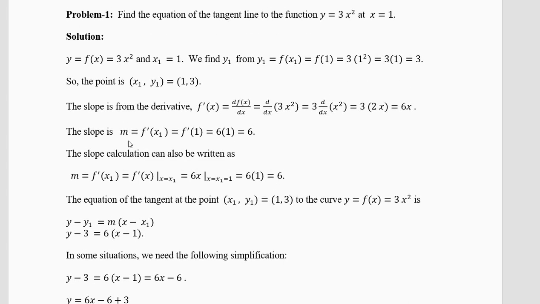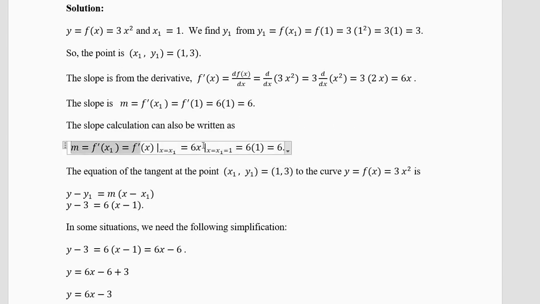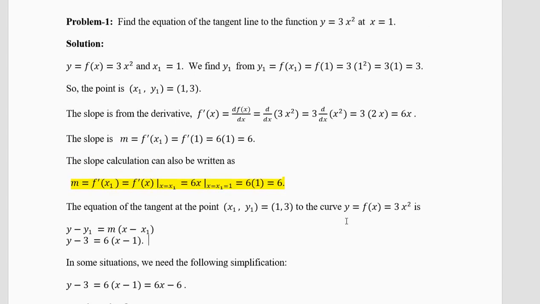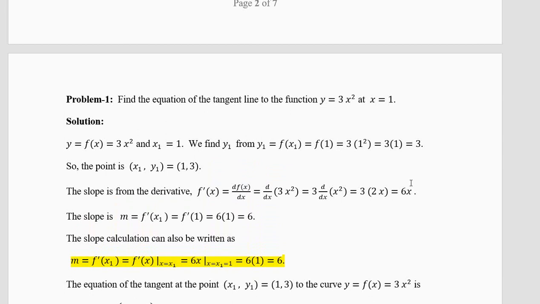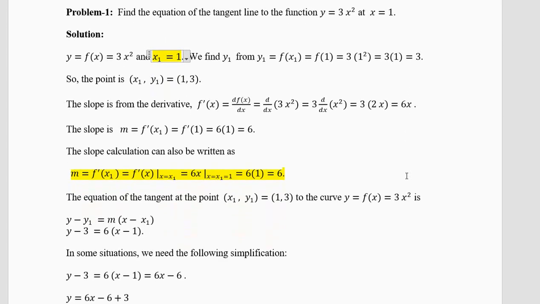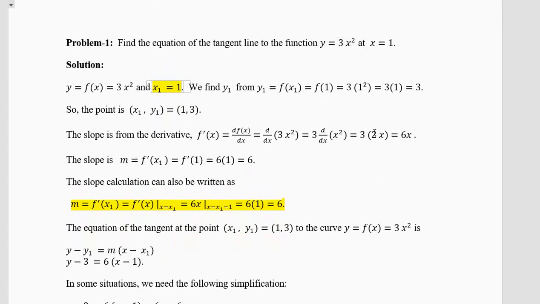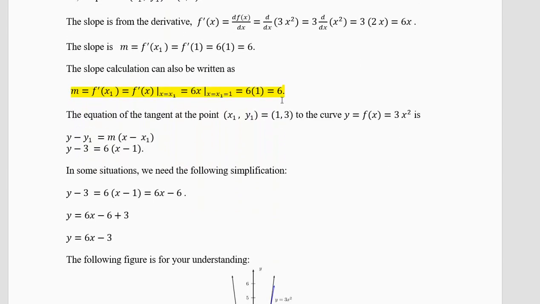So you can write the slope in two ways. Now 6x is the derivative, so the slope is f prime of 1, 6 into 1 equal to 6. Some people write it like this, but I prefer the second method. This method looks better to me. If you want any other method, you can do it, but you should get the slope as 6. The derivative of 3x square is 6x. You put x equal to this value given in the question. And y1 you have to calculate in many questions. So the slope is 6.